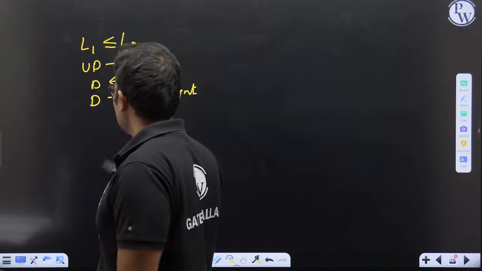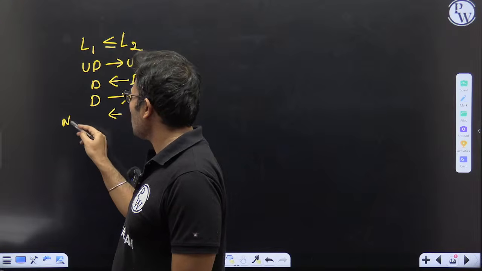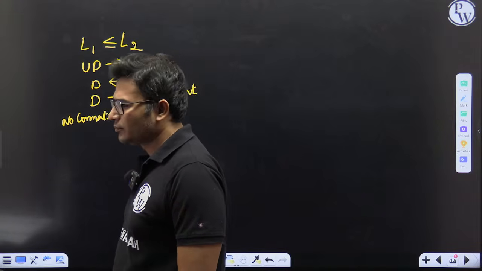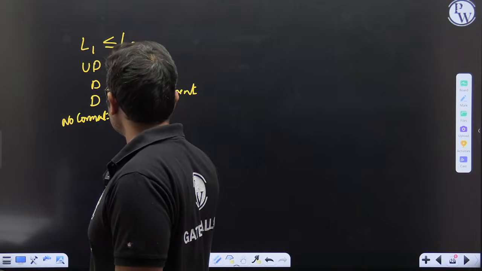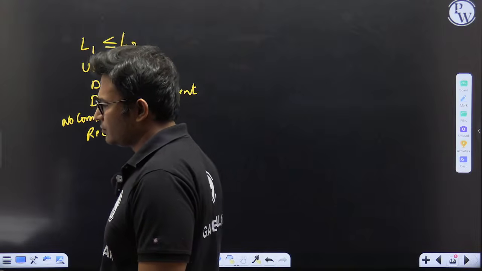If L2 is undecidable, about L1, no comment. If L2 is recursive, then L1 is recursive.